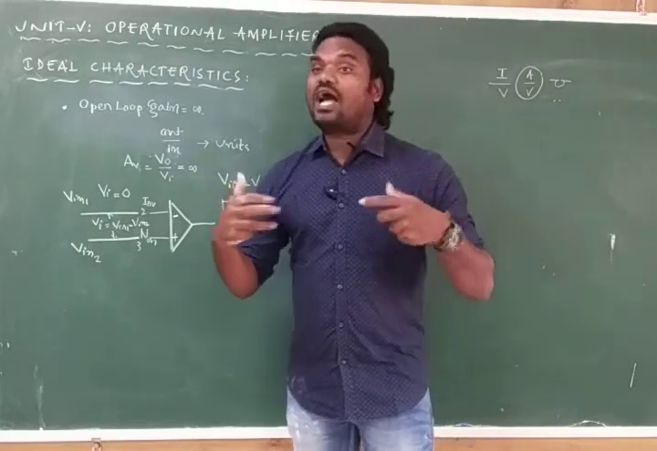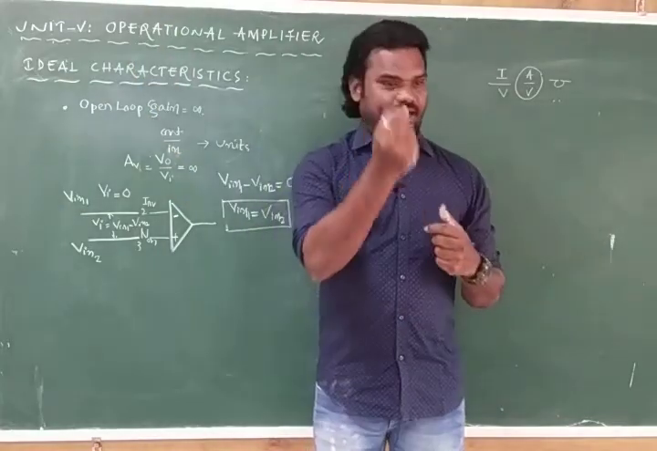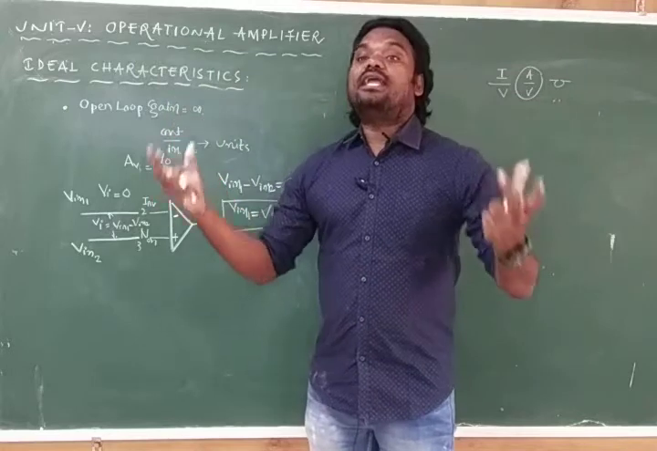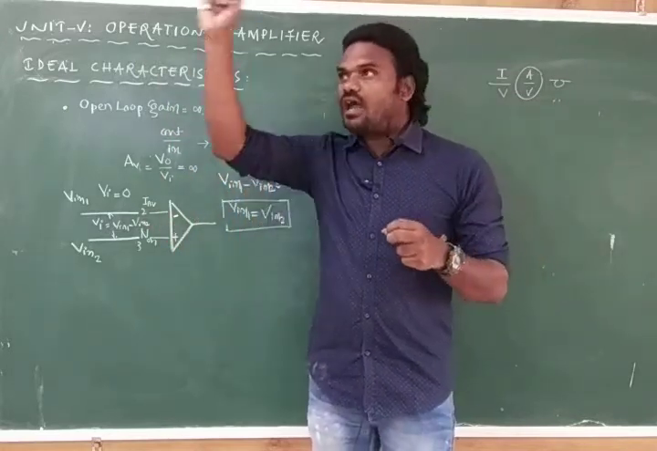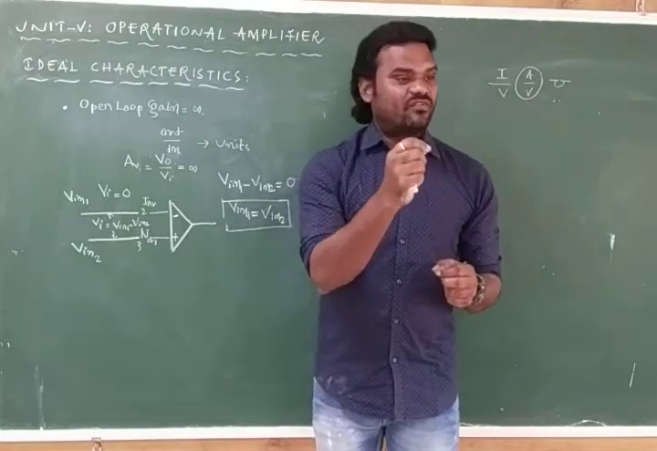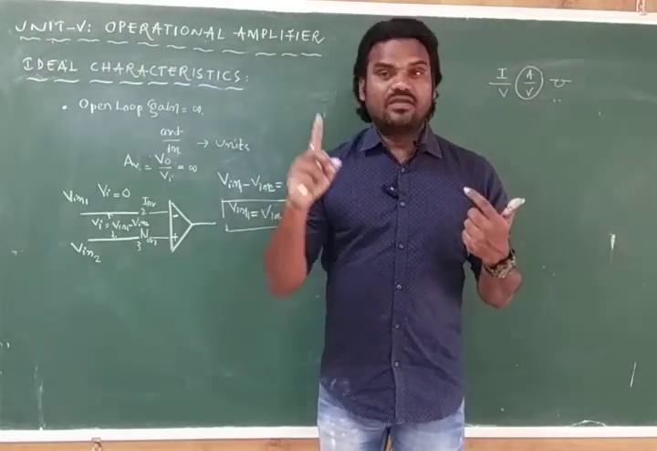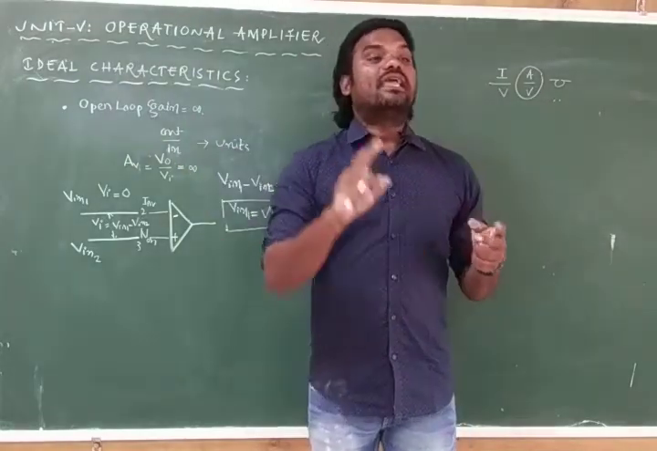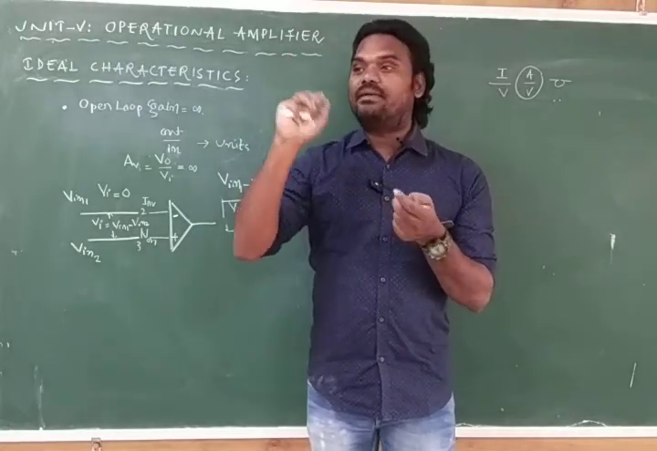But if we want to have a finite gain, what do we have to do? We have to employ feedback. It is offering infinite gain, and to have a finite gain, we are going to employ negative feedback. By employing negative feedback, the gain will decrease, or we can say the gain will be stable.